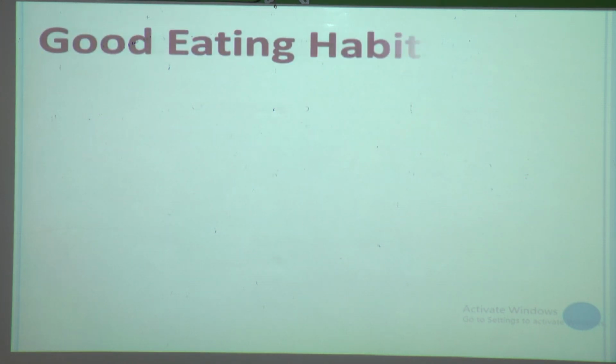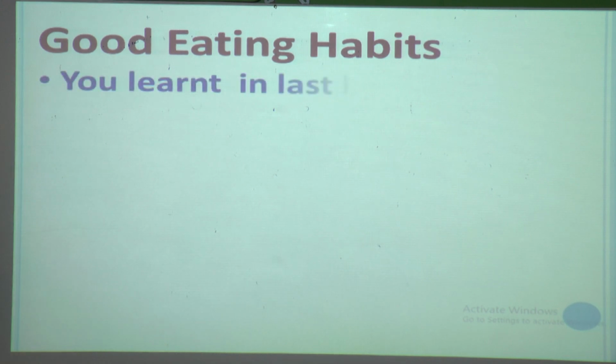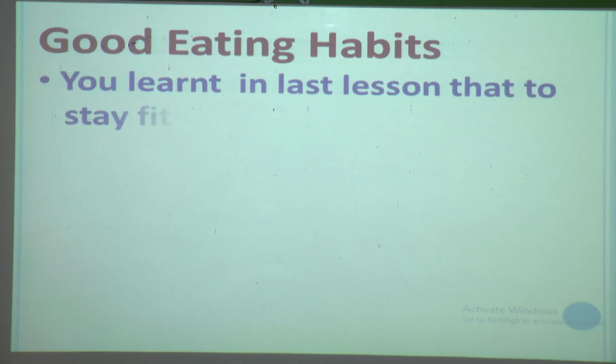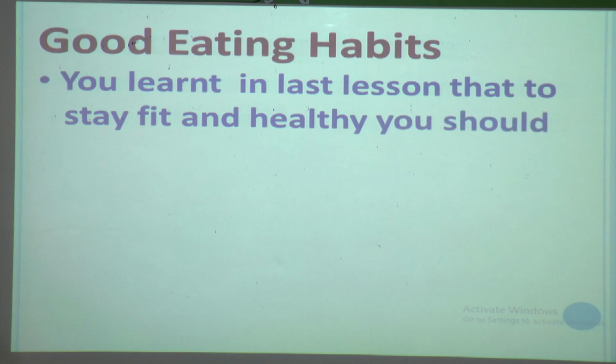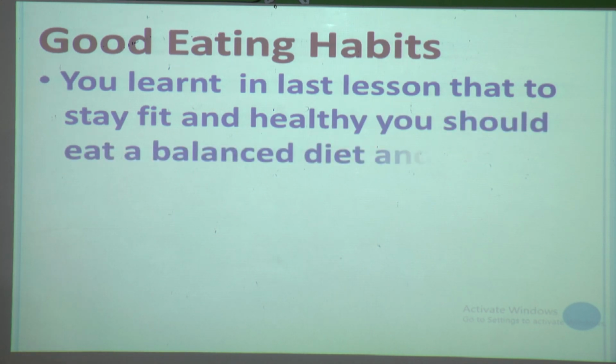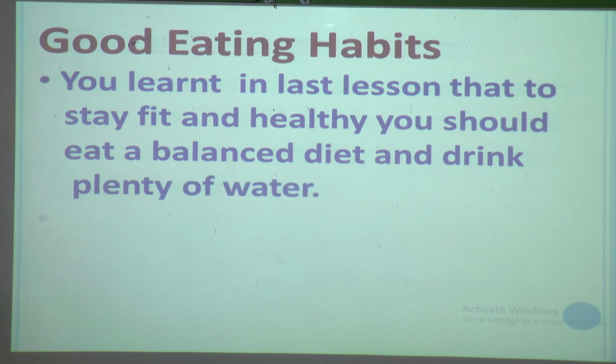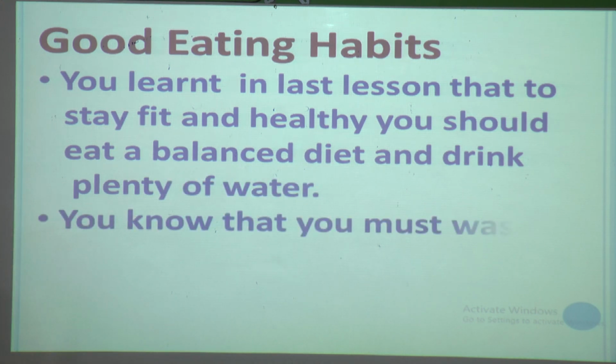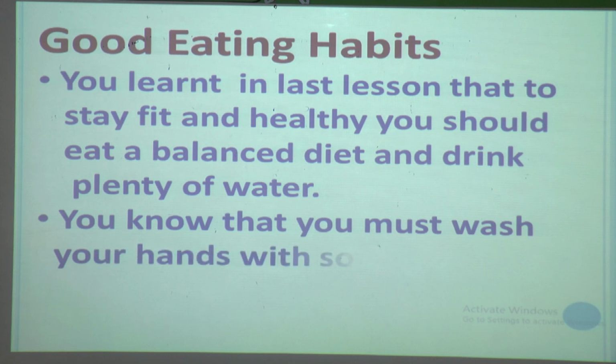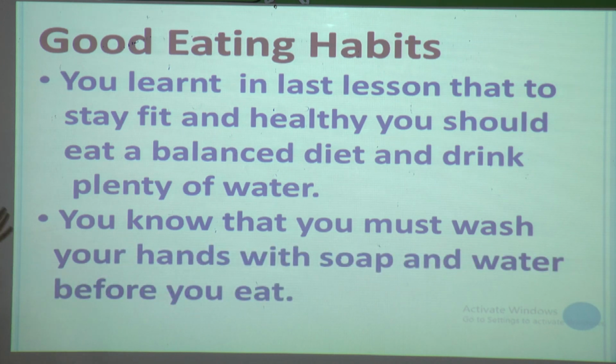Now we will see what are the good eating habits. Now in the last lesson you learned that to stay fit and healthy you should eat a balanced diet and drink plenty of water, because water helps your body to digest food properly. And you should eat a balanced diet. What is meant by a balanced diet?